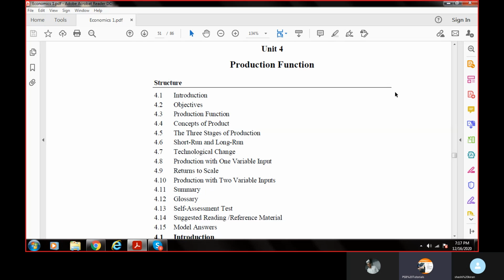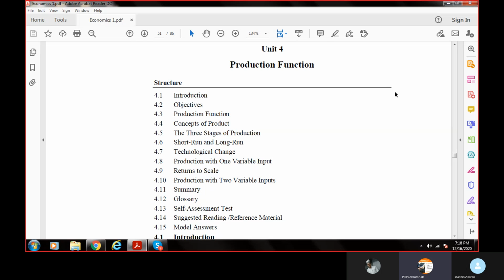Production. Producing more product in less time. Yes, producing more product in less time. So in economics, in the last session we discussed the consumer and understood the consumer's perspective. Now I have to think as a producer. What is the producer's intention? What is the producer's perspective? This is what we have to understand now.